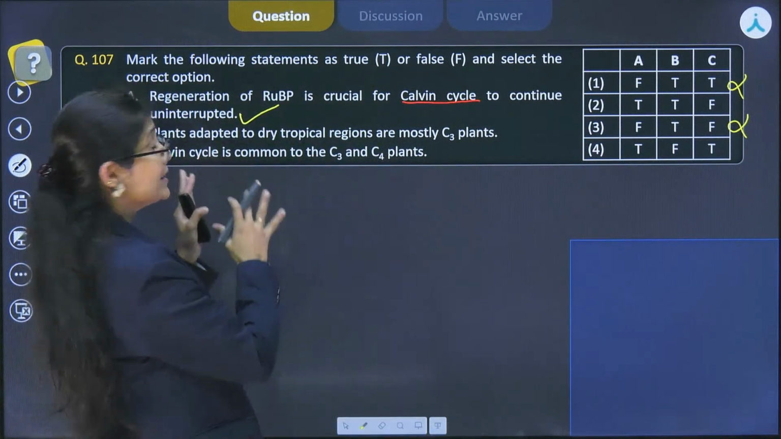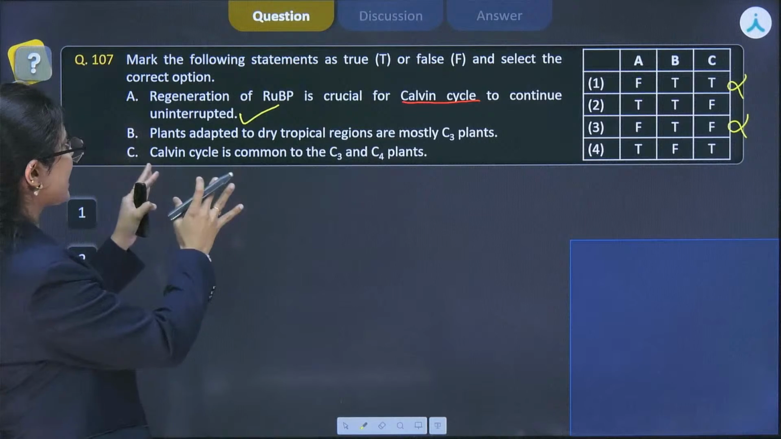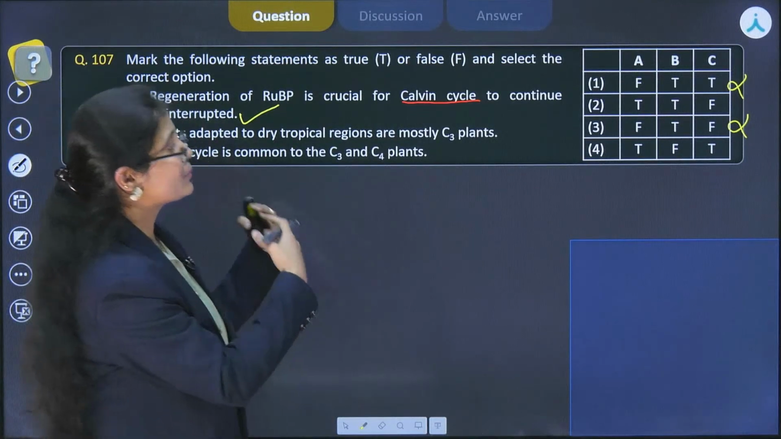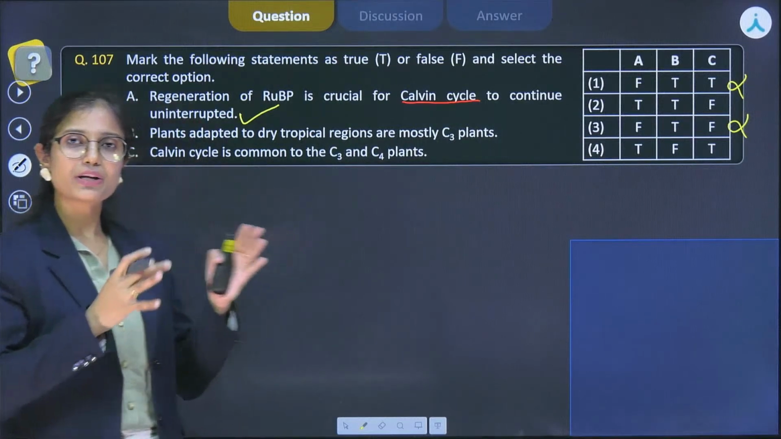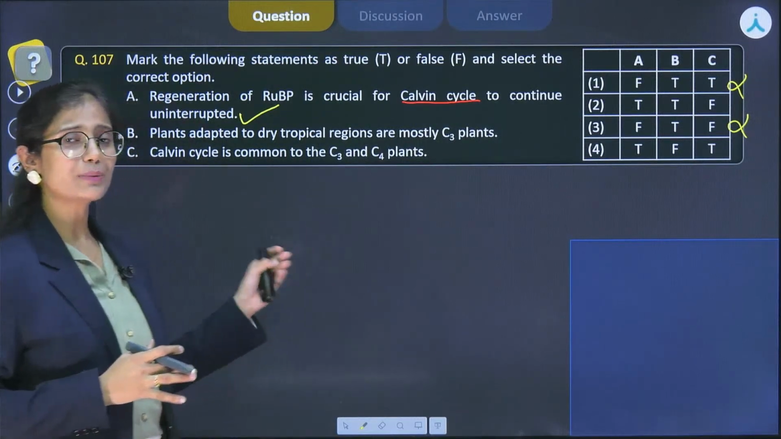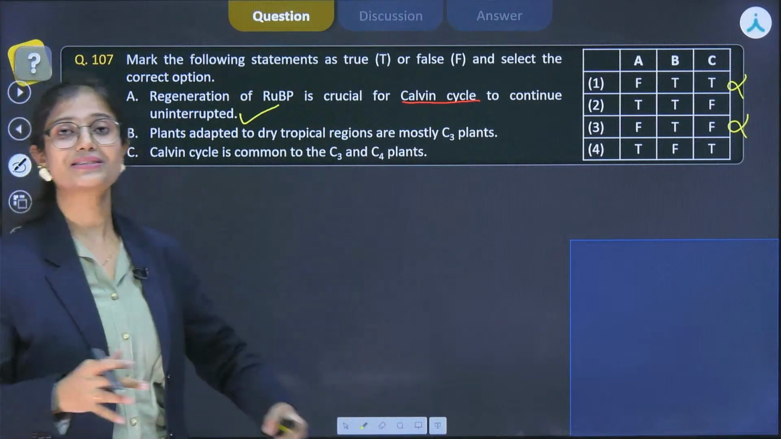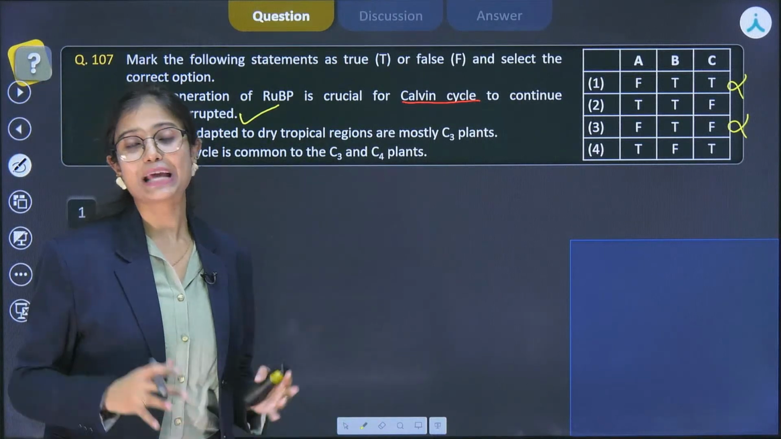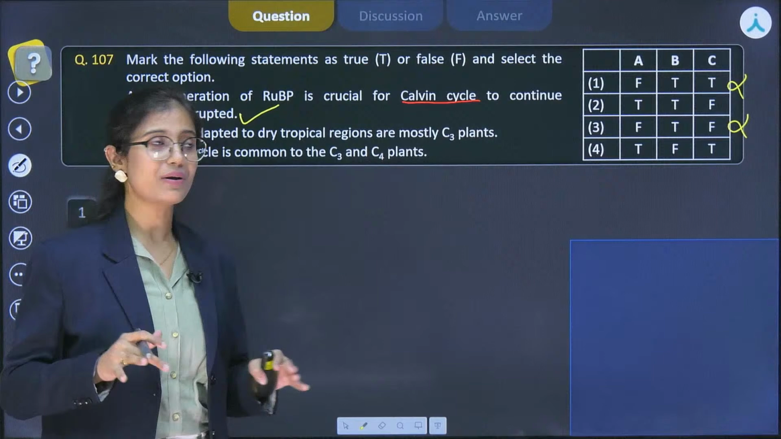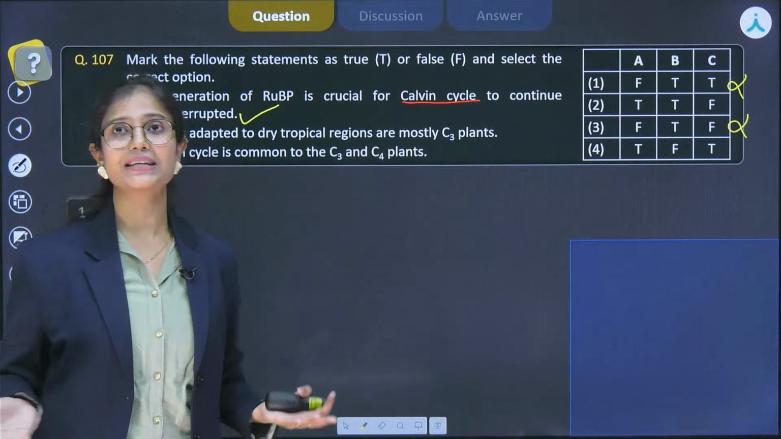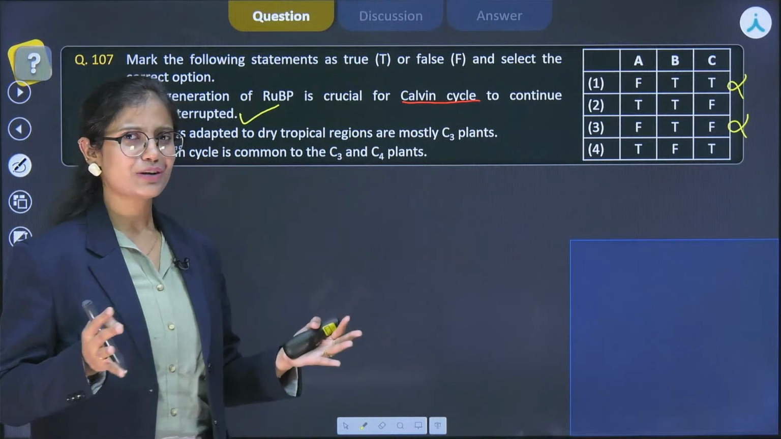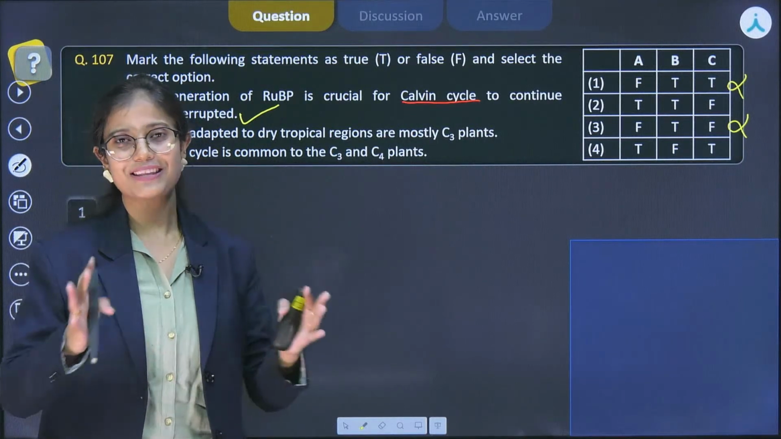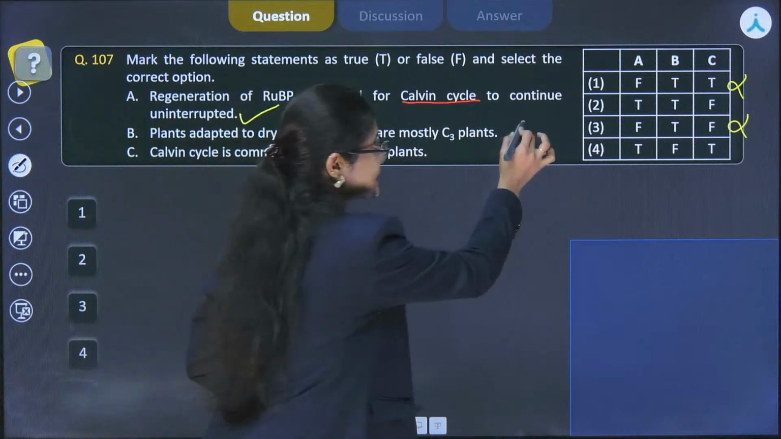So from this I can rule out option 1 and option 3 as they are claiming that statement A is false. Next one is plants adapted to dry tropical regions are mostly C3 plants. So अगर C3 plants की बात करें तो इनका जो temperature optimum काफ़ी कम होता है. It is not present in the dry tropical regions. These are generally found in the temperate region जहाँ पे थोड़ा temperature normal रहता है. In the tropical regions, C4 plants are present. Due to time constraint, I am not able to explain C4 cycle, but hopefully in the next class. So this statement is incorrect.